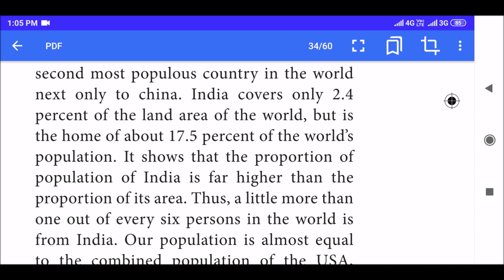It shows that the proportion of population of India is far higher than the proportion of its area. So land is lesser, population is more. Thus, a little more than 1 out of every 6 persons in the world is from India.